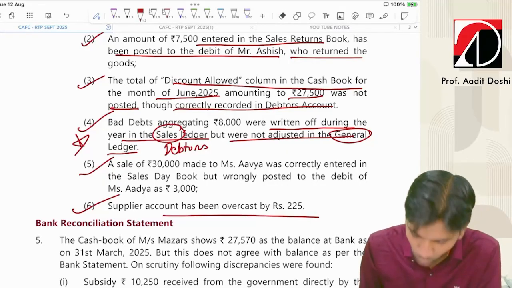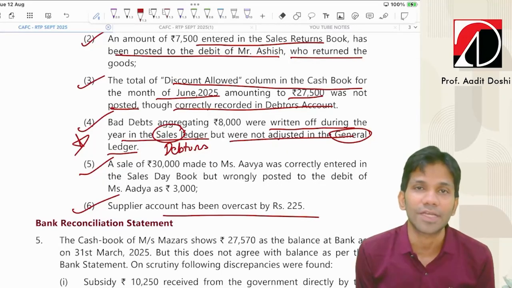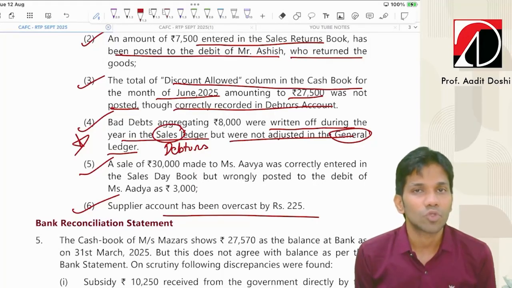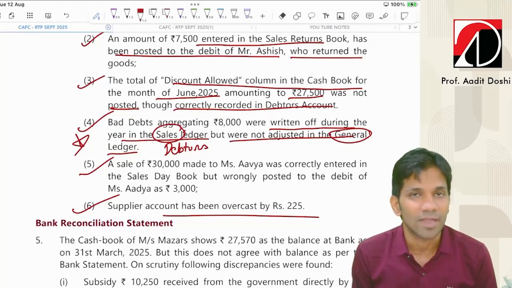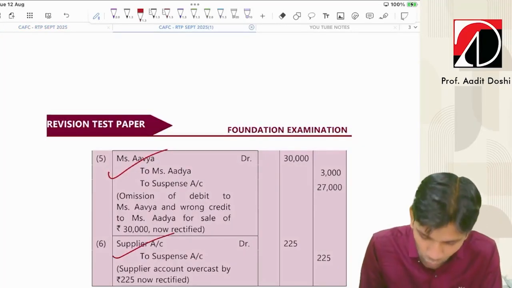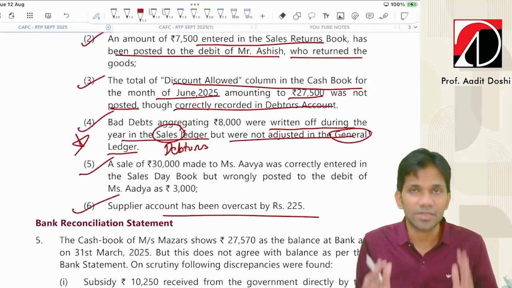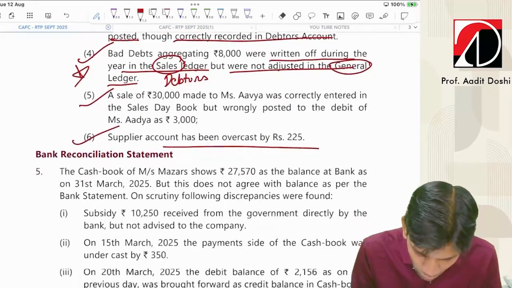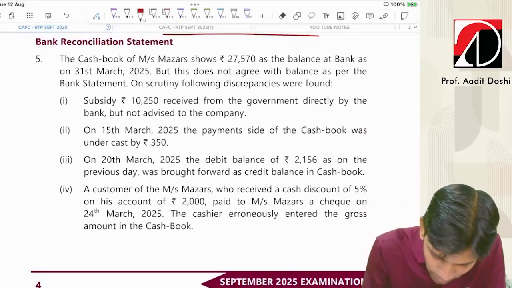Supplier account was overcast by 225. Supplier means creditor. Creditors have credit balance. We have shown more credit balance. So we have to debit supplier. So basically it will be supplier account debit to suspense final entry, 225. That's it. This is rectification of errors from my side. Now let's go to bank reconciliation statement.